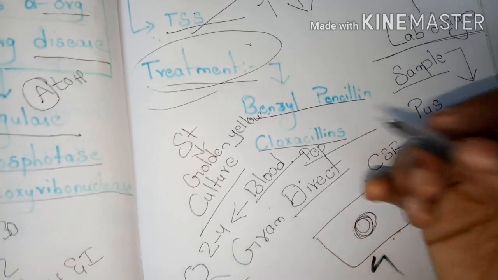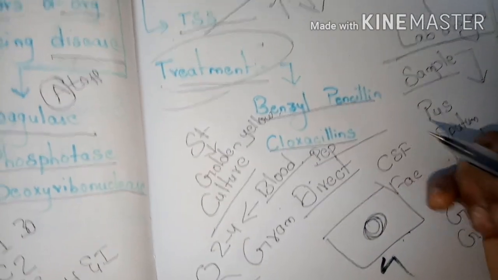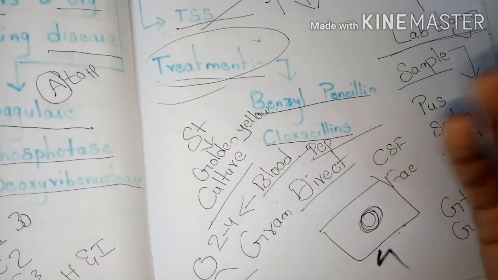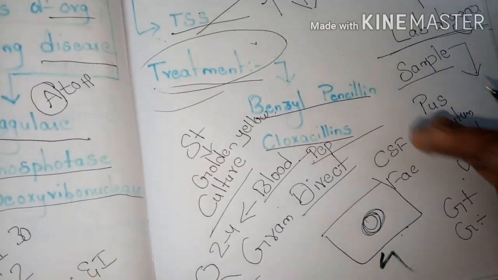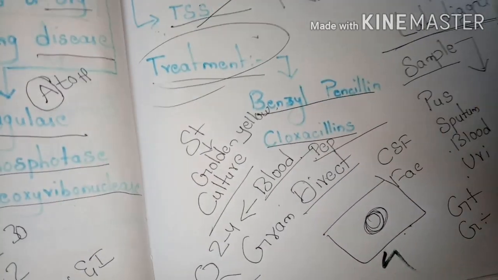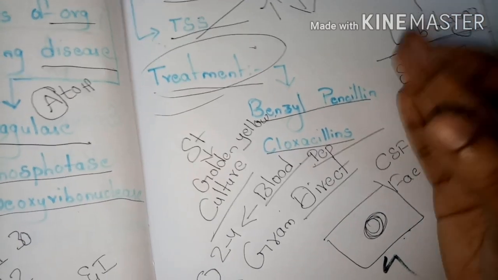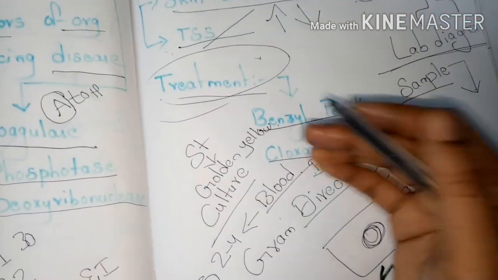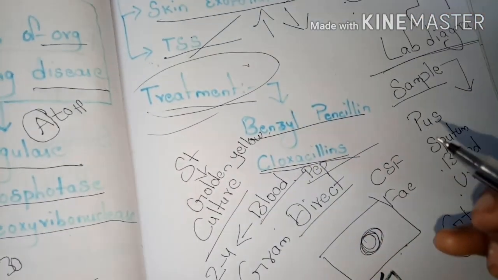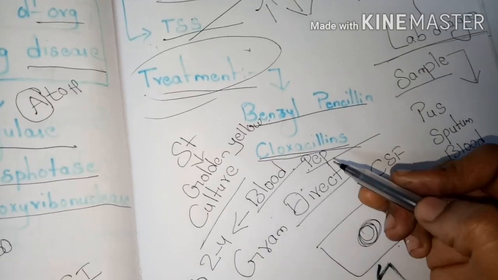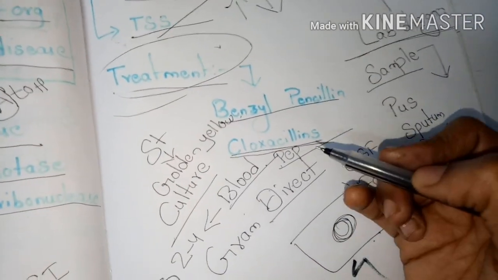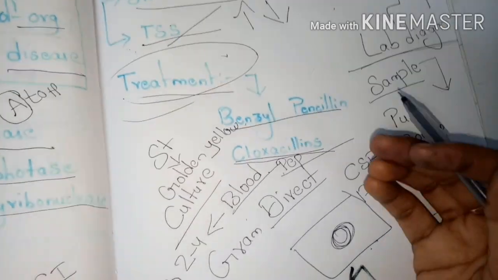I already said the different enzymes are produced by Staphylococcus aureus. The strains which produce beta lactamase enzymes are mainly affected by the cloxacillin drug. These are the different drugs we are using to treat Staphylococcus aureus infections.